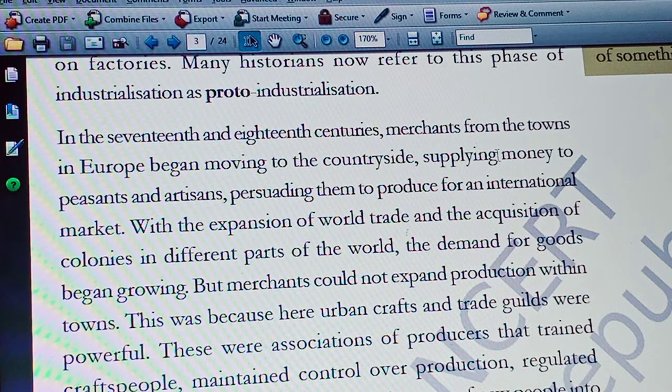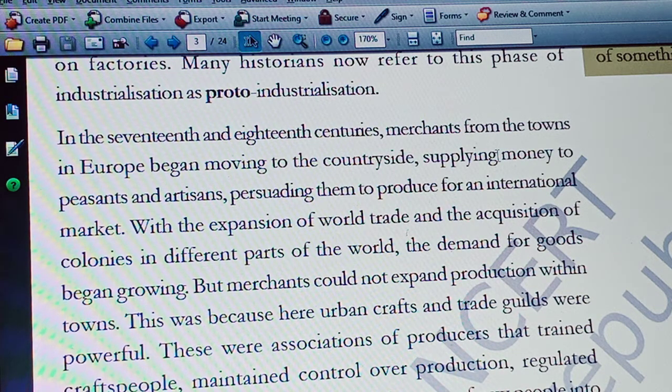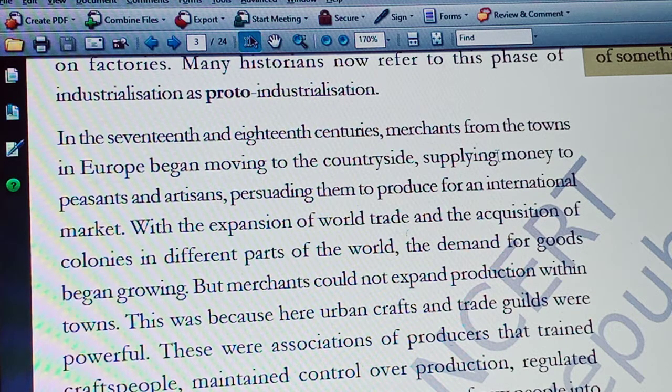And moreover, these people got permission from rulers, means like kings. By that, these traders had monopoly over production, and they only determine the price. So that's why traders, merchants found difficult to increase the production in urban areas. There was no such kind of restrictions in rural areas. That is why in England, merchants moved from urban to rural areas, countryside, to increase their production.